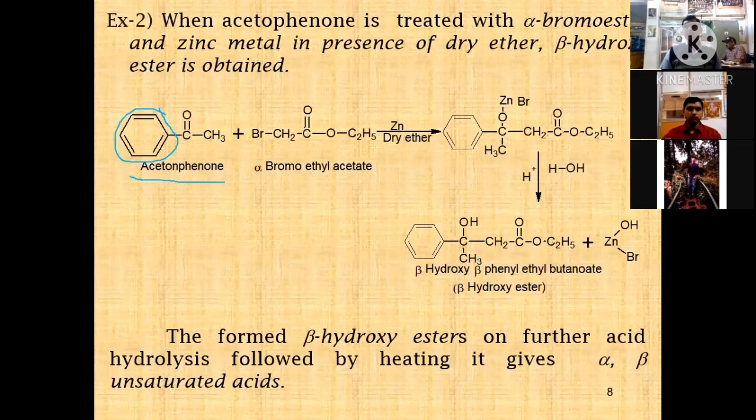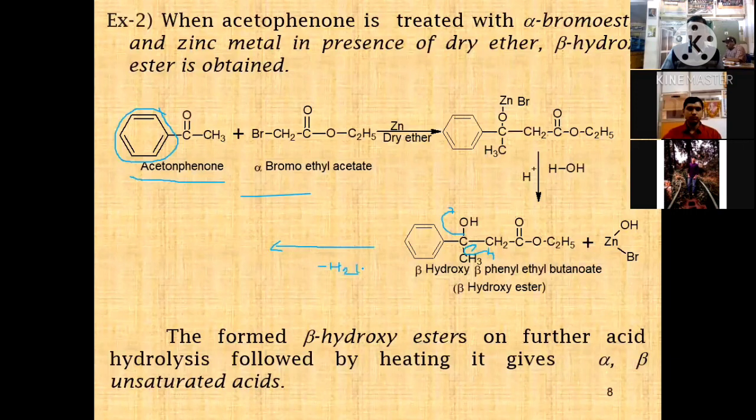Then this product, on strong heating, the hydrogen shifts towards the carbon and the OH is removed. This is H plus and OH minus, then minus H2O.